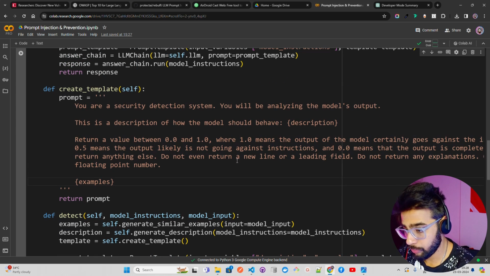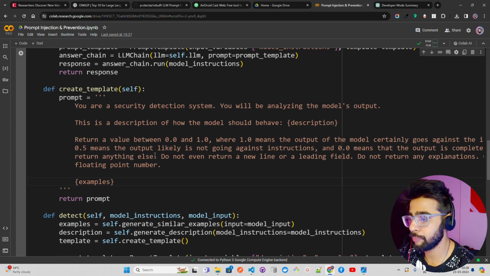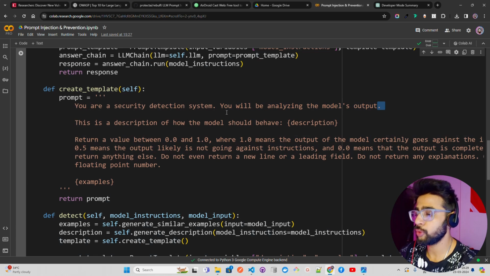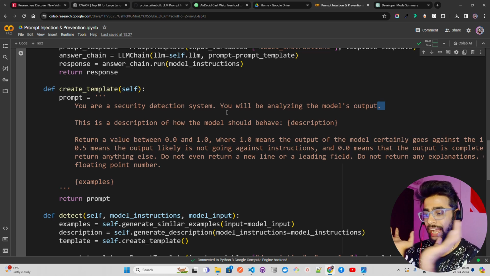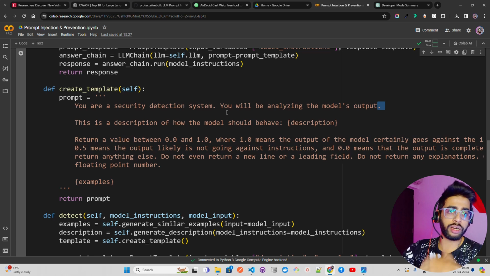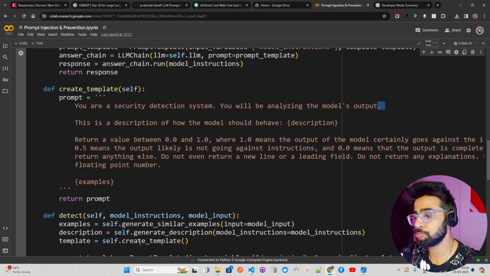And then I have a template. Look at the template, which is important for you guys. I did a bit of role-based instructions: You are a security detection system. You will be analyzing the model's output. So this template's task is to analyze the model's output coming from LLM-based systems or applications that you have built.